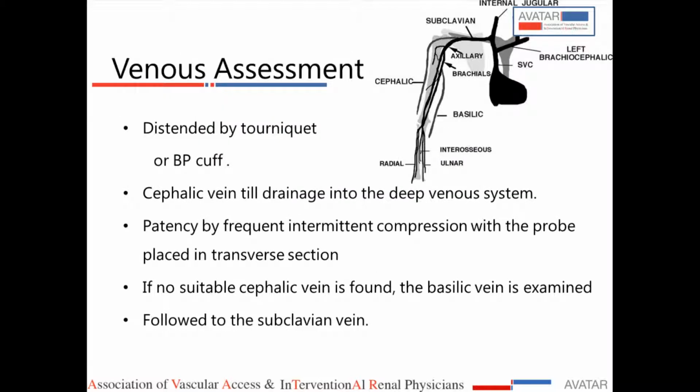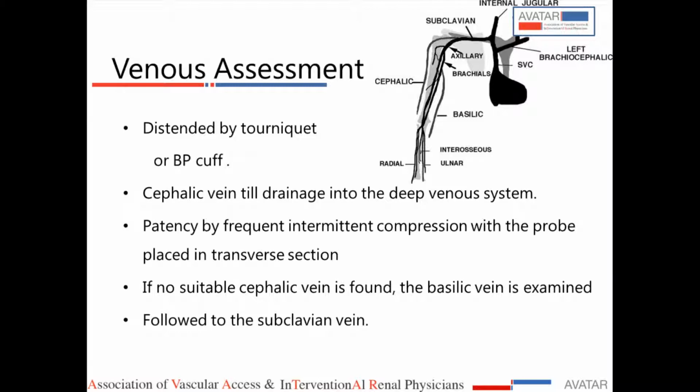Now coming to the venous part of the AV fistula. You know the venous tree, and we usually use the cephalic vein. If the cephalic vein in the forearm or in the arm is not up to mark, you can use the basilic vein. You can distend the vein with the help of a BP cuff or a tourniquet, applied for around 1 to 2 minutes. A BP cuff can be inflated around 5 to 10 millimeters above the diastolic pressure. The veins will be distended, and you can palpate them also.